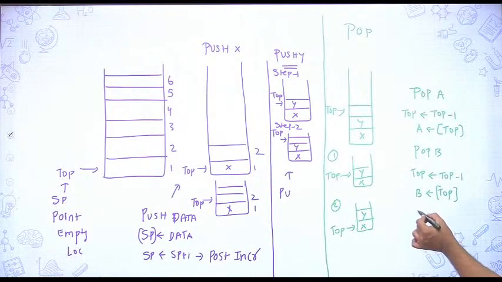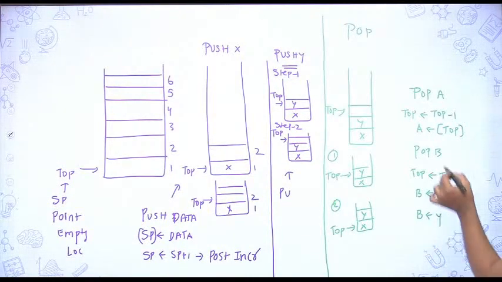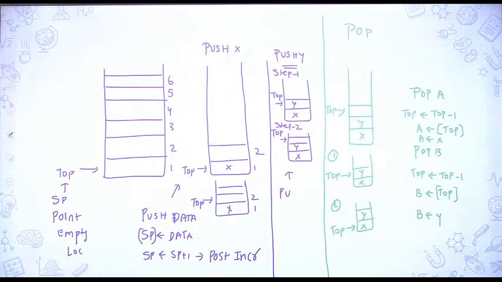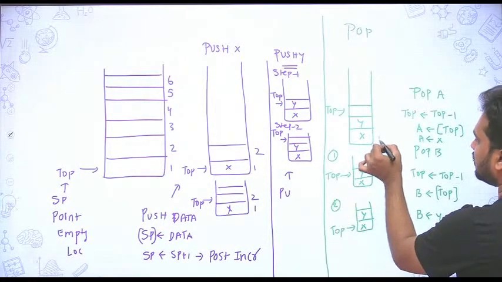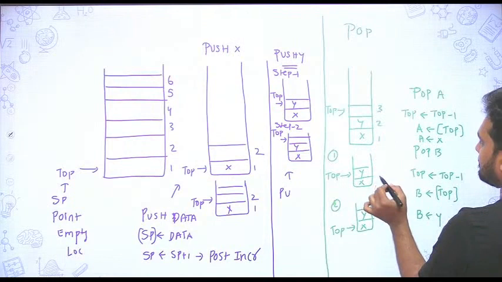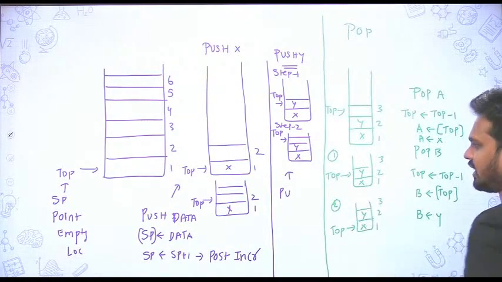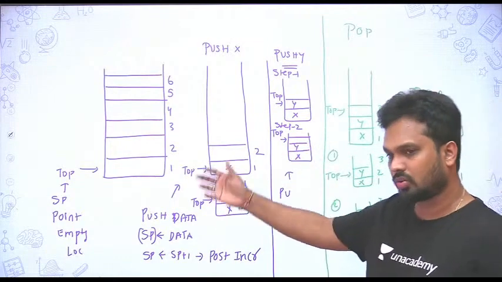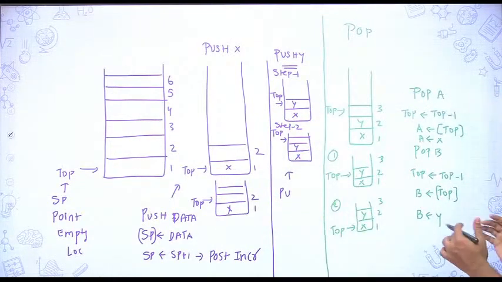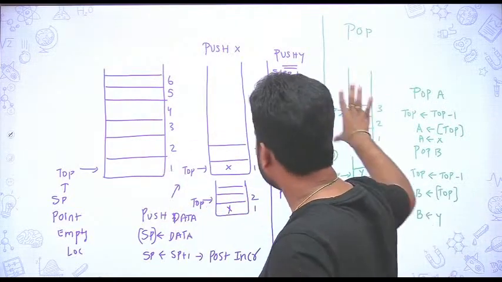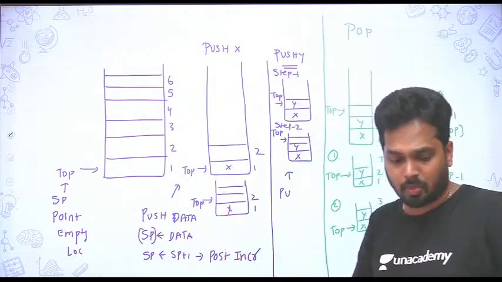So b will be copied with y, and a will be copied with the content x. This is how it works. I hope you understand. If you do two pushes and two pops, the stack pointer will return to the same location again. So this is one kind of push and pop operation.